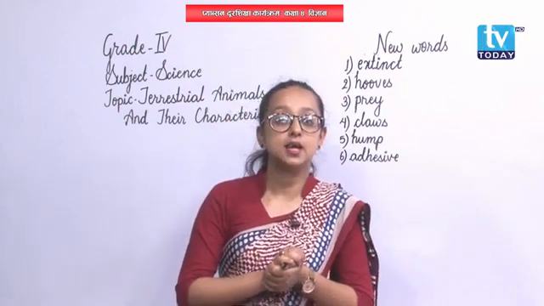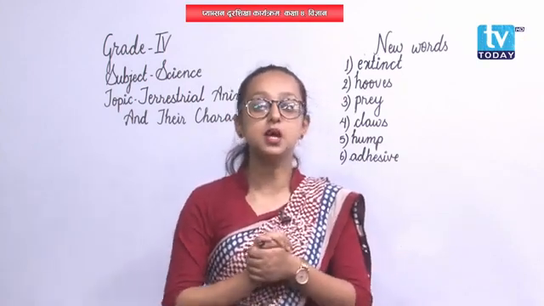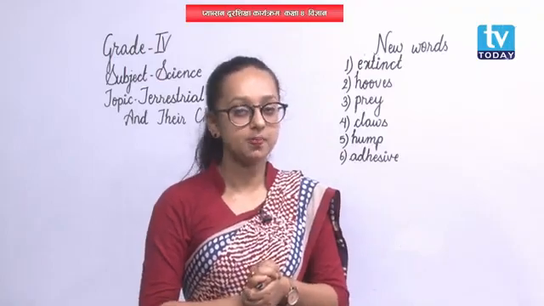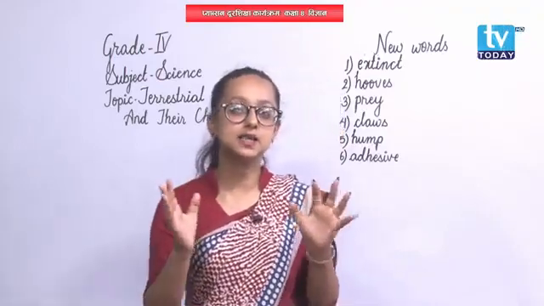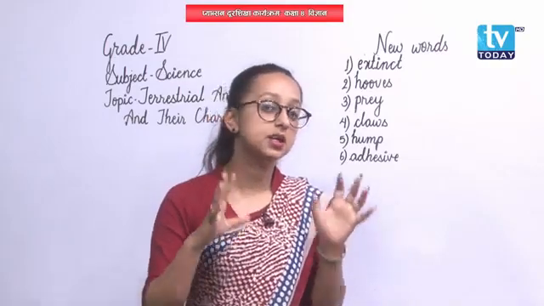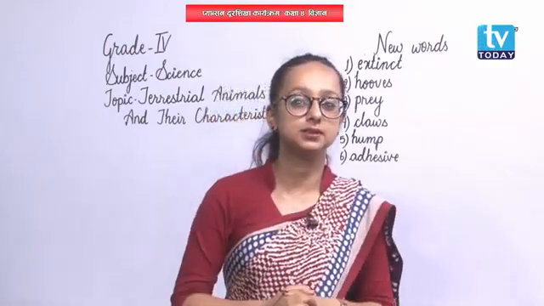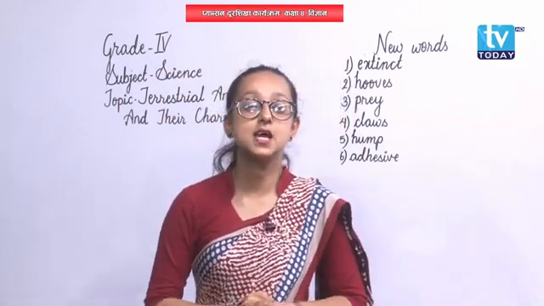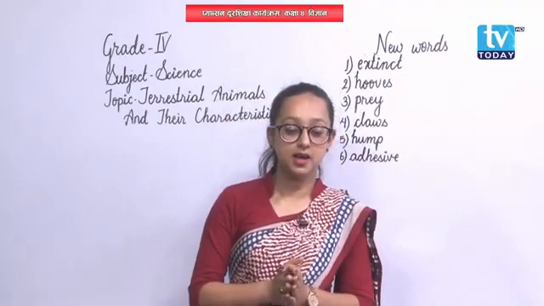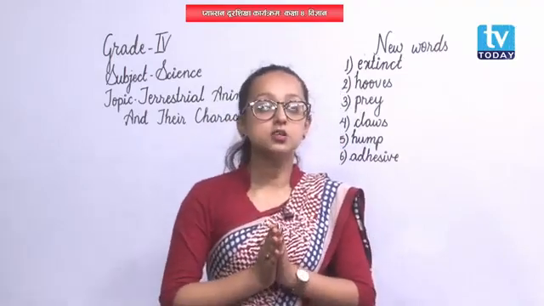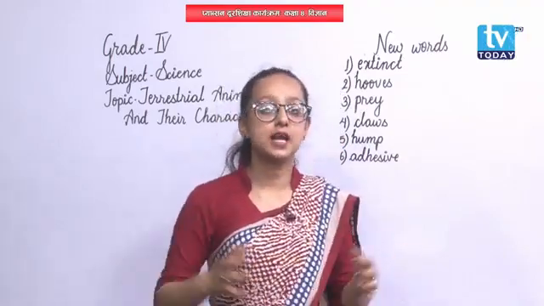They consume their food with the help of their beak. Understood? Carnivorous birds, their adaptational characteristics are somewhat similar to that of carnivorous animals, but the difference is birds, they have beaks.